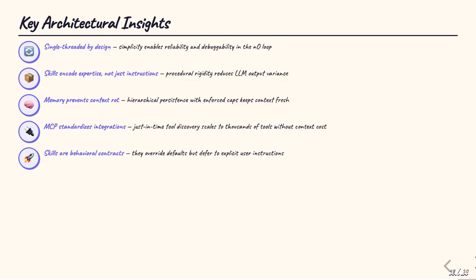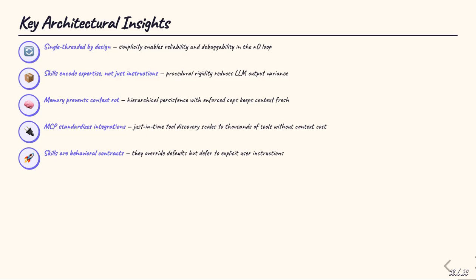5 key architectural insights to take away. First, single-threaded by design, simplicity enables reliability in the NO loop. Second, skills encode expertise, not just instructions. Procedural rigidity reduces LLM variance and produces consistent results. Third, memory prevents context rot. Hierarchical persistence with enforced caps keeps the agent's knowledge fresh and relevant.